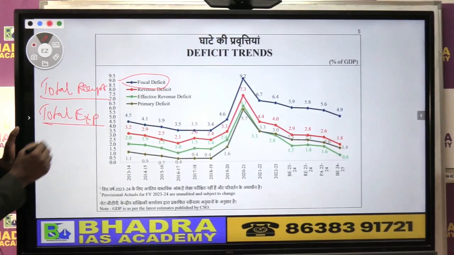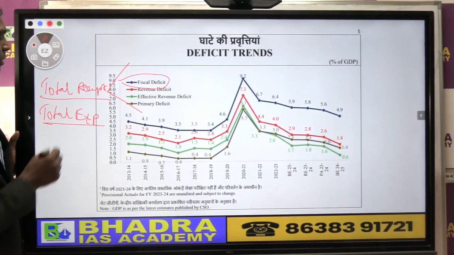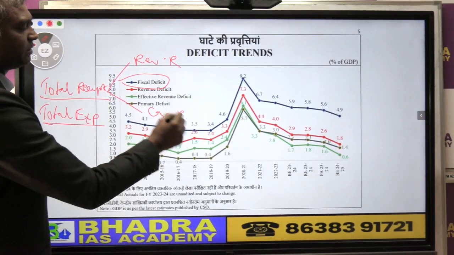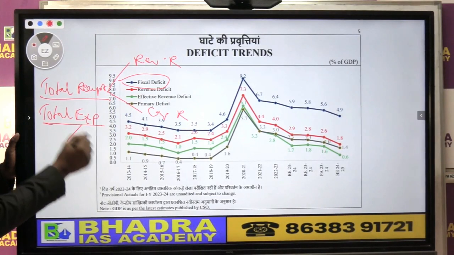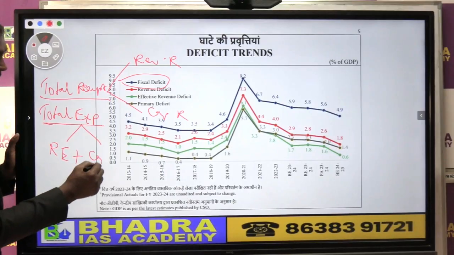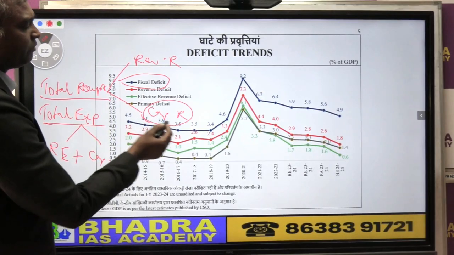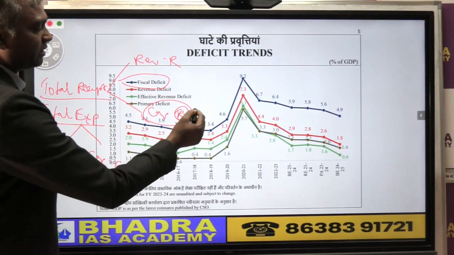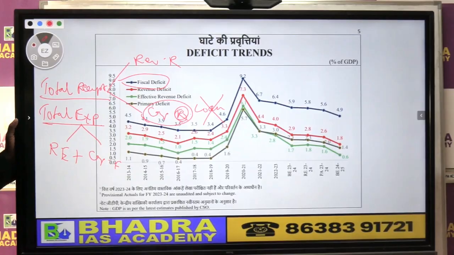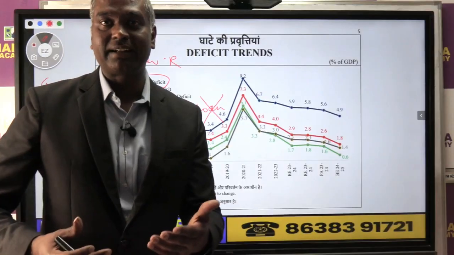Now suppose total receipt of the government, yesterday I discussed this in the first video, part 1 में. Total receipt we have a revenue receipt and we have a capital receipt. Total expenditure में same we have revenue expenditure plus capital expenditure. But now one technical problem is what? Capital receipt में we cannot take all the receipt. Why? Capital receipt we also include loan, but loan is not income because loan is a borrowed money. So we cannot say all the capital receipt we should take it as a income of the government.